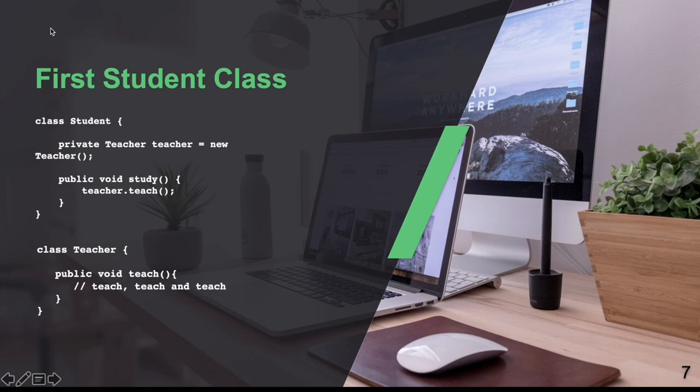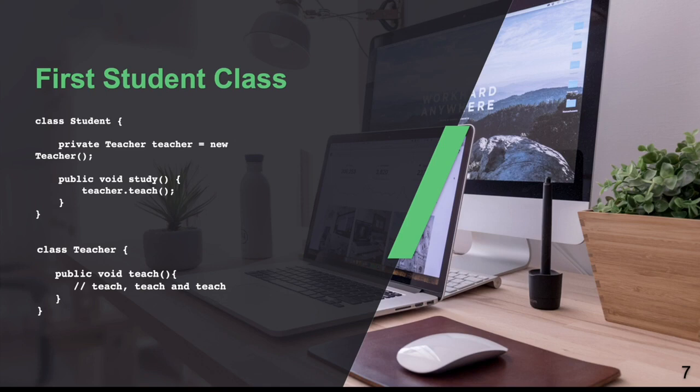This is the code for the student class that our developer has designed. You can see that the student class contains a reference to the teacher object, since we already said a student is dependent on the teacher. This student class has a behavior, study. Whenever we call the study method of the student, it will start studying.